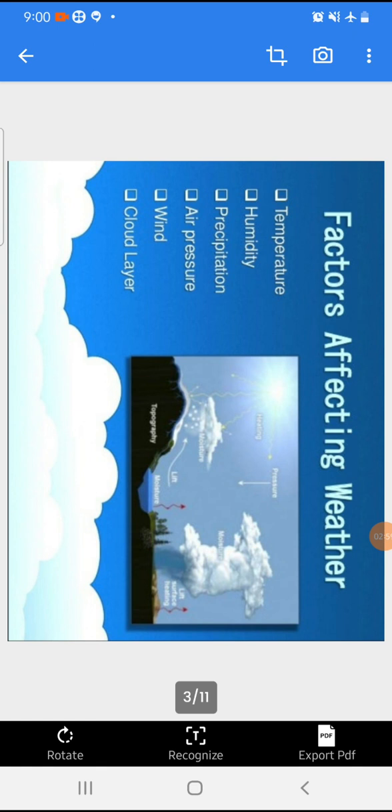So some places have nearly the same temperature throughout, and while in other places the temperature may vary on a day-to-day basis. So this depends on where the sun rays heat the surface of the earth. That means it depends on the insolation, amount of insolation. Insolation means incoming solar radiation.